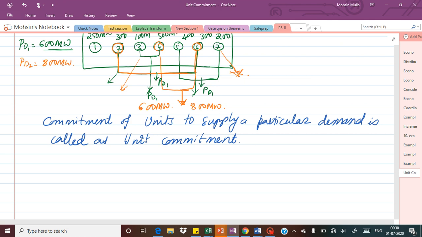Okay, sometimes other generators will just be kept in reserve, in case one of the generators fails. In that case the other generator will supply the required load demand.